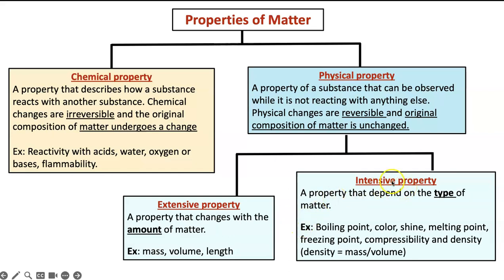Intensive properties depend on internal properties of the substance, the type of matter, the type of element or compound you're looking at. For example, boiling point of alcohol is much lower than the boiling point of water. Color, shine, melting points, freezing points, compressibility, and density of substances is also the same. You need to remember that density of substance is how dense it is. It's calculated by dividing its mass in grams by volume in milliliters.